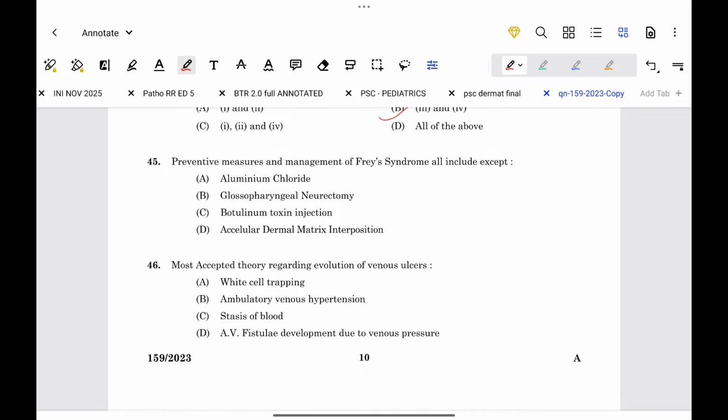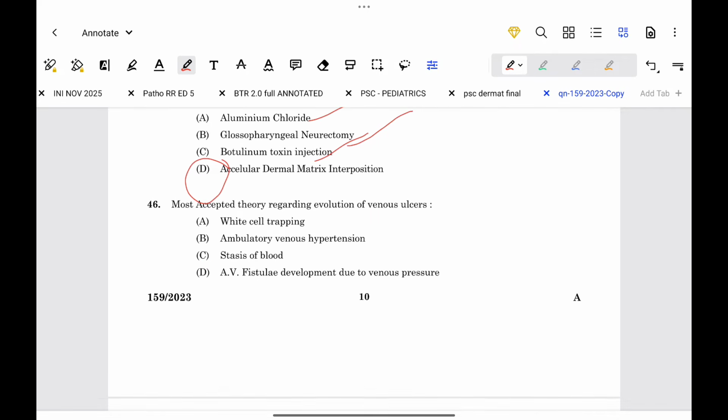Preventive measures and management of Frey's syndrome include all except aluminum chloride, glossopharyngeal neurectomy, botulinum toxin injection. Acellular dermal matrix interposition is not included. Most accepted theory of evolution of venous ulcer is ambulatory venous hypertension.